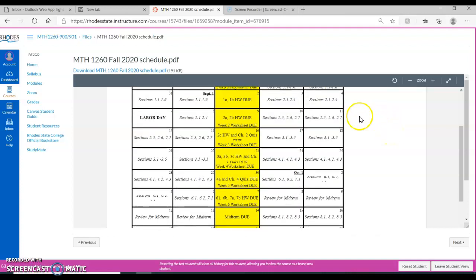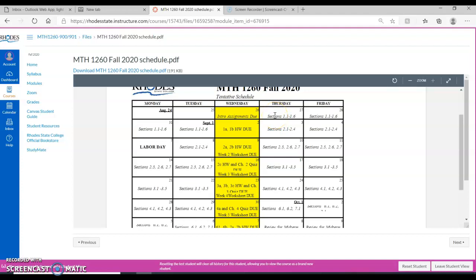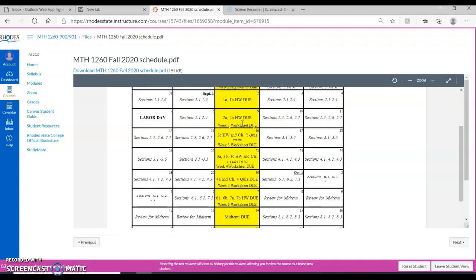If you're looking at this, these sections that are listed line up with the Openstax Introductory Statistics textbook. And all those intro assignments from that first week are due on this first day of the course. And then from there on out, it lists the sections that you should be working on, and all of them are due here. Where it says 1A, 1B, those line up with the Myopenmath assignments, and we've kind of chunked the material together. So that's what those 1A, 1B codings mean. You just need to follow along here. This will show you what is due each week.